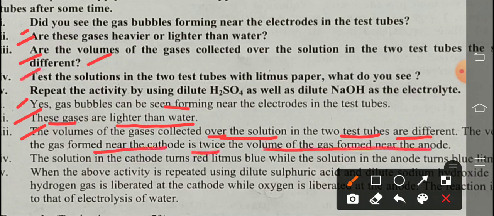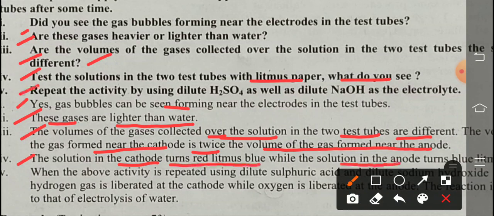Fourth one, test the solution in the two test tubes with the help of litmus paper, and what do you see? Now see the answer. The solution at the cathode, what happened here? It turns red litmus blue. Red litmus turning blue means that whatever is present in that test tube at the cathode is basic in nature. While the solution at the anode turns blue litmus red; anode means positive electrode, so the solution at the anode is acidic in nature.